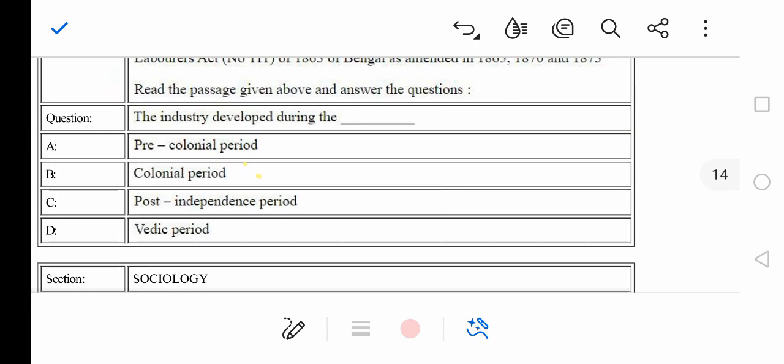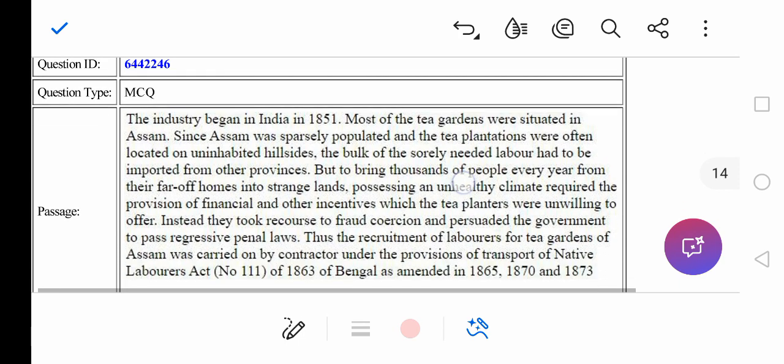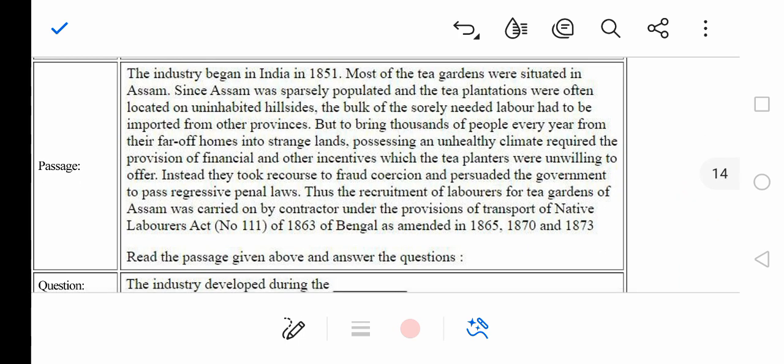Okay, so this is another paragraph. Okay, now we will read this. The industry began in 1851. Most of the tea gardens were situated in Assam. Since Assam was sparsely populated and the tea plantations were often located on uninhabited hillsides, the bulk of the solely needed labor had to be imported from other provinces. I hope you can understand this. Like, the tea plantations were mainly located at the Assam hills, right. So but it was sparsely, means less populated.